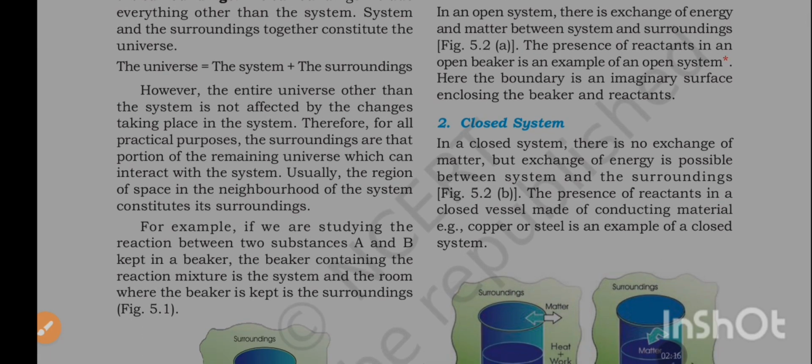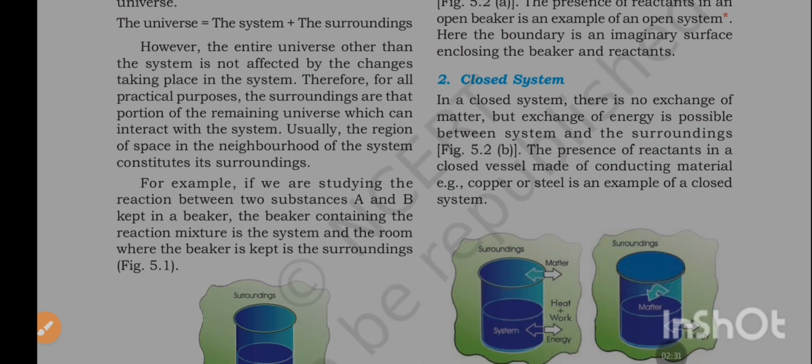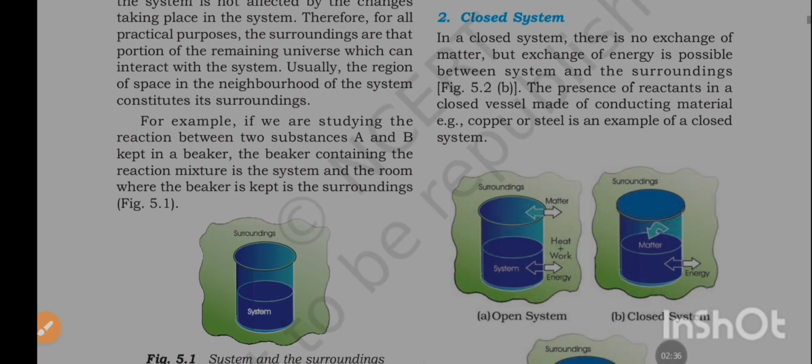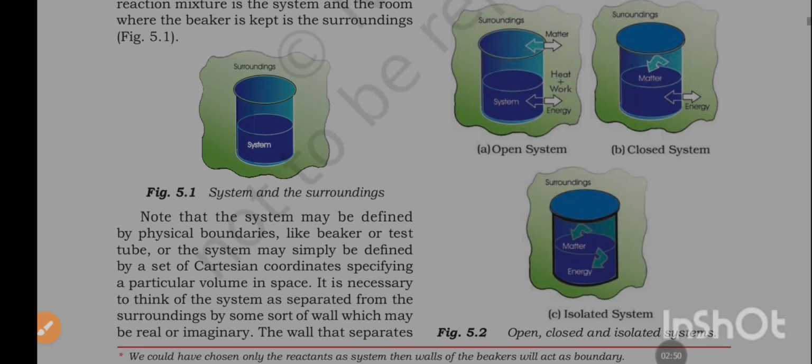However, the entire universe other than the system is not affected by the changes taking place in the system. Therefore, for all practical purposes, the surroundings are that portion of the remaining universe which can interact with the system. Usually, the region of space in the neighborhood of the system constitutes the surroundings. For example, if we are studying the reaction between two substances A and B kept in a beaker, the beaker containing the reaction mixture is the system and the room where the beaker is kept is the surroundings.